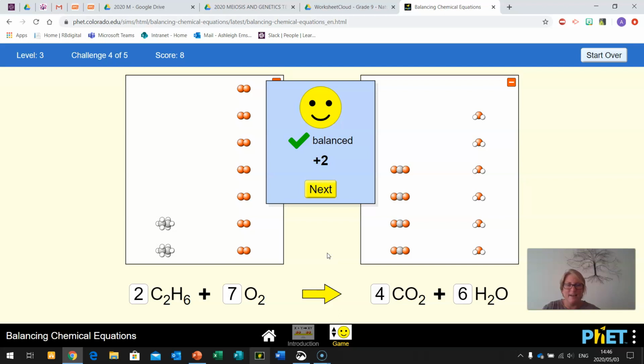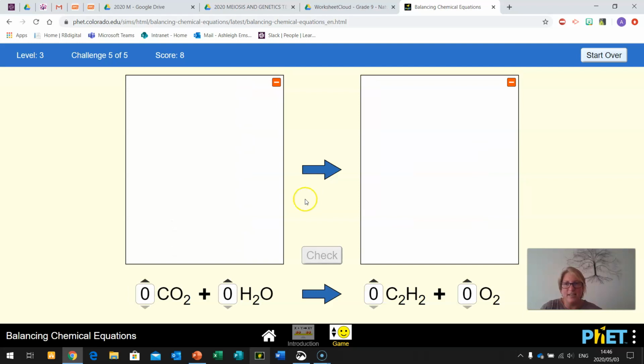Yes, well done. And on to our last challenge of today. Let's see if we can get this right. Let's start with one molecule of each. And let's have a look here.